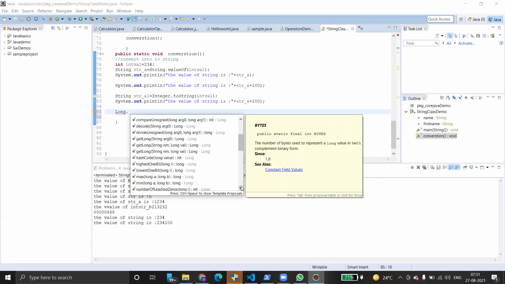Inside a wrapper class, one of the very frequently used methods to convert is parseLong. That means parsing the string into long. It basically returns long at the end of the day. See, parseLong, here it is. So we just parse the string into long type. If you want to convert a string into a long value, what we do is use parseLong. It simply parses the string into long type.